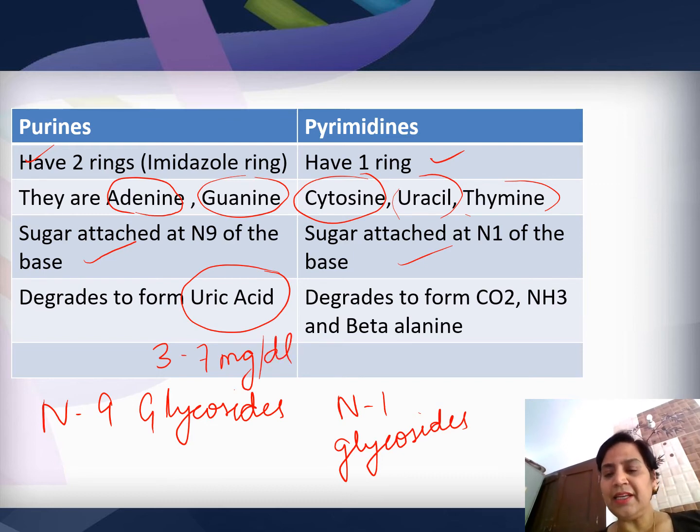And pyrimidines degrade to form carbon dioxide, ammonia and beta-alanine. But these are generally harmless. Normal individuals synthesize uric acid in this concentration, but hyperuricemia leads to gout. So this is the difference between purines and pyrimidines.